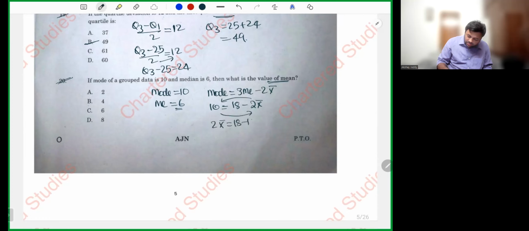Next. The mode of a grouped data is 10. Median is 6. What is the value of mean? I hope you remember the relationship. Mode is equal to 3 median minus 2 mean. So 10 is equal to 3 into 6, 18 minus 2 mean. Let's take 18 here, 10 here. 2 mean is equal to 18 minus 10. 2 mean is equal to 8. Mean is equal to 8 by 2, which is simply equal to 4. So the answer is 4.